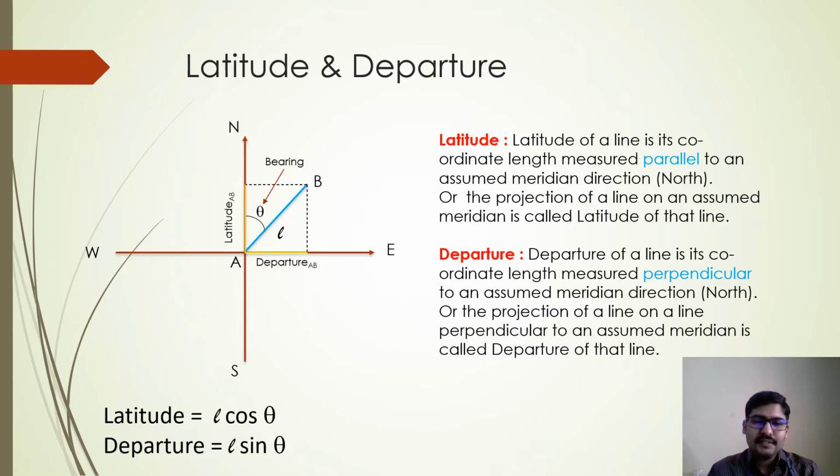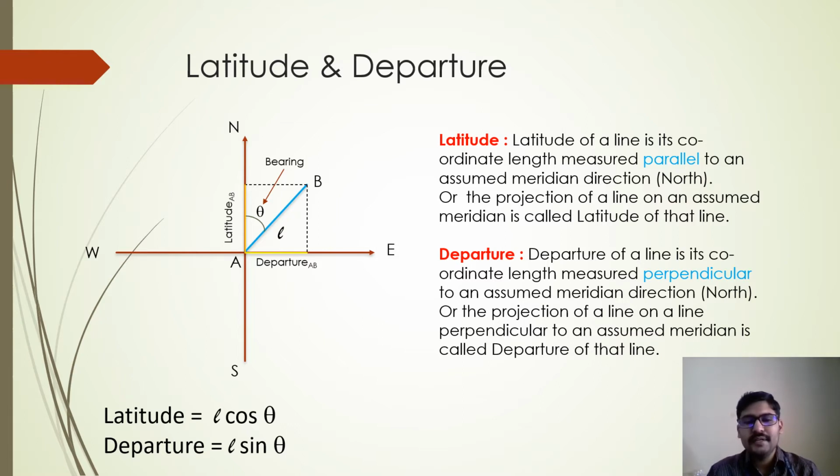So in the diagram you can see there is a yellow color line being shown on the north side and it is written as latitude AB, right? So what does latitude mean? Latitude of a line is nothing but its coordinate length measured parallel to an assumed meridian.